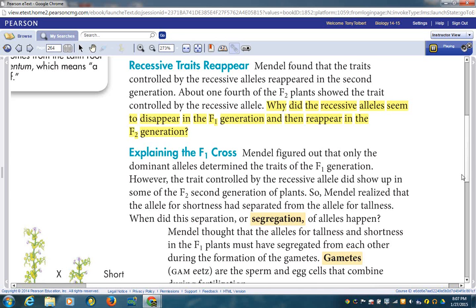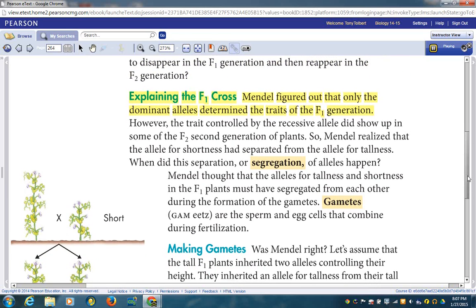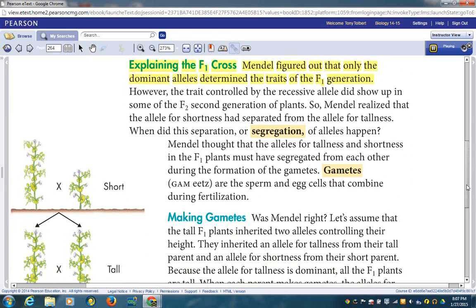Explaining the F1 cross. Mendel figured out that only the dominant alleles determine the traits of the F1 generation. However, the trait controlled by the recessive allele did show up in some of the F2 second generation of plants. So Mendel realized that the allele for shortness had separated from the allele for tallness.